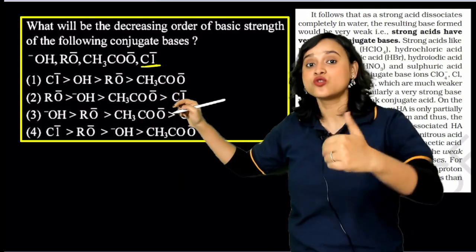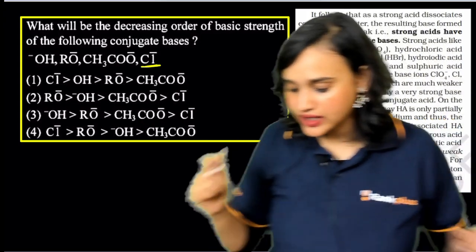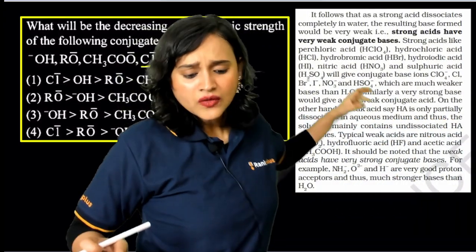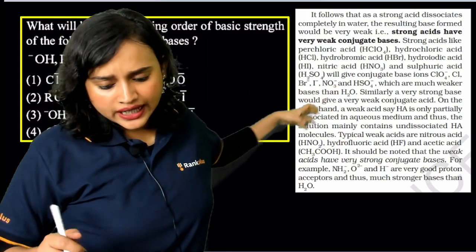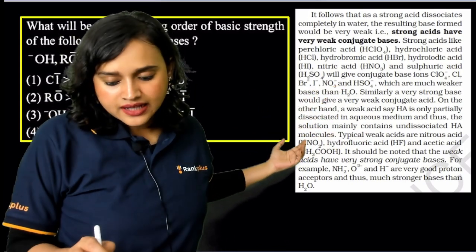So yes, if this dissociates, CH3COO- is going to be slightly stronger, right? Of course, it is going to be stronger. Now, if you come and take a look at this, similarly, a very strong base. On the other hand, look where I'm studying. Yes, I'm reading it here.